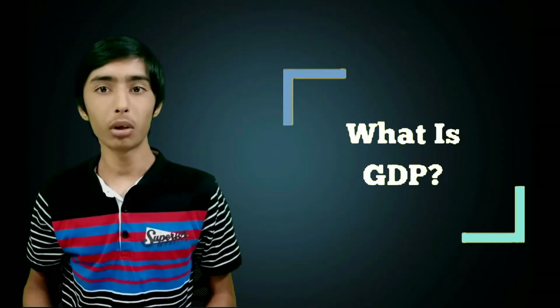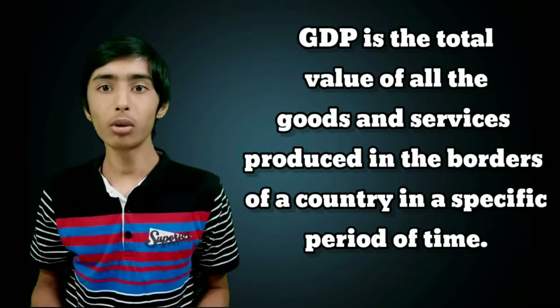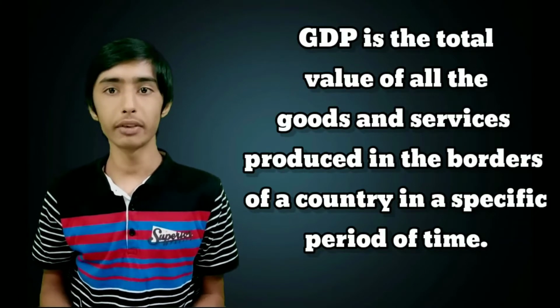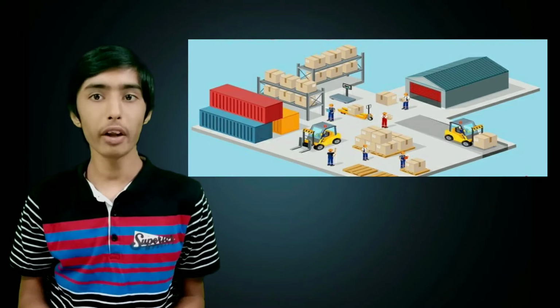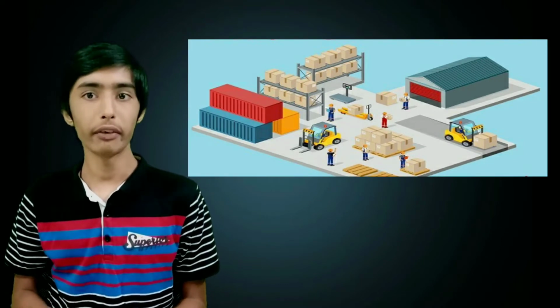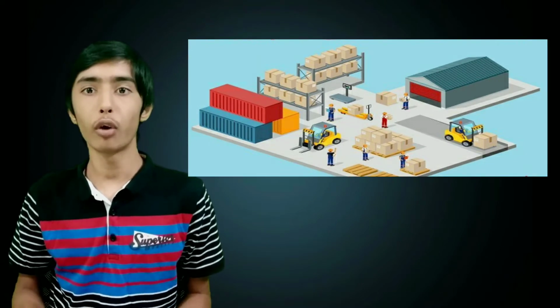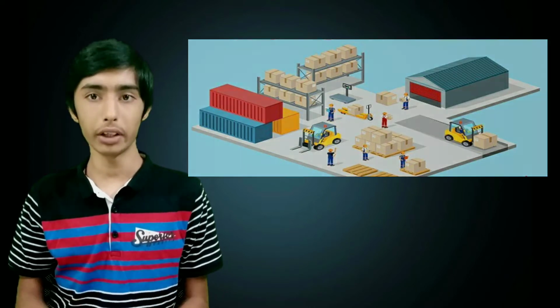So guys, firstly, what is GDP? GDP is the total value of all the final goods and services produced in an economy within the borders of a country within 1 year. So GDP means the total value of all the goods produced in a country within 1 year and the total value of all the services produced in the country within 1 year.